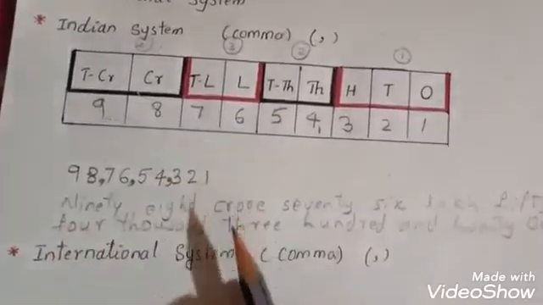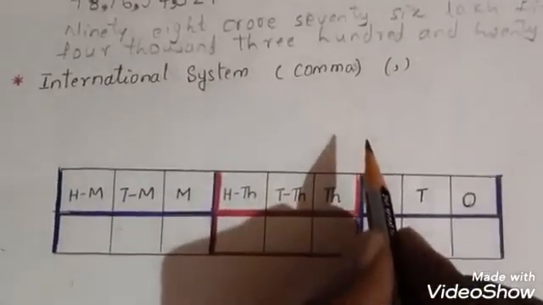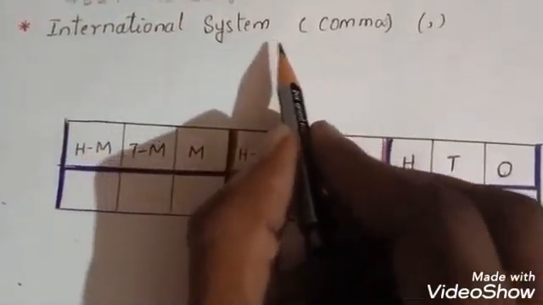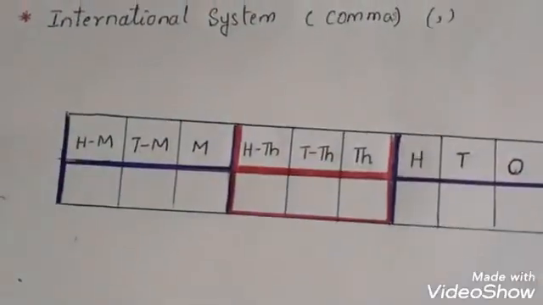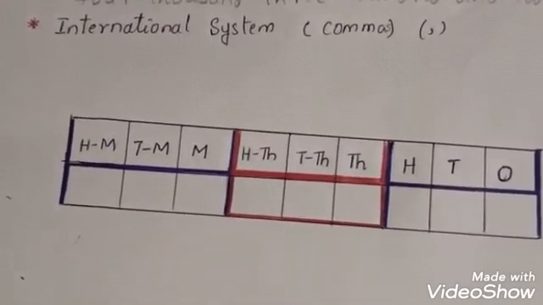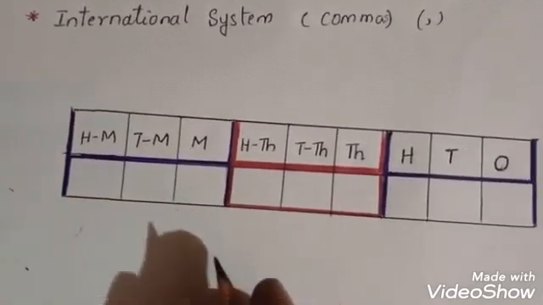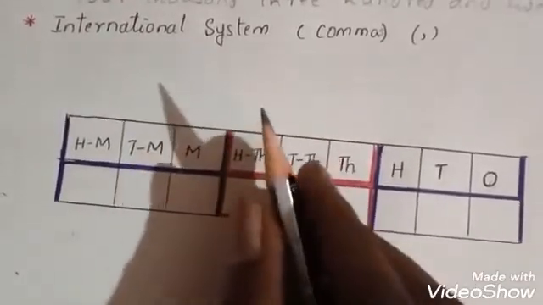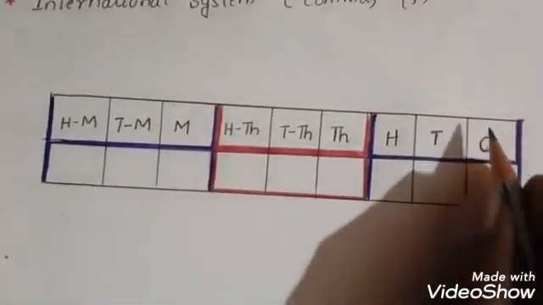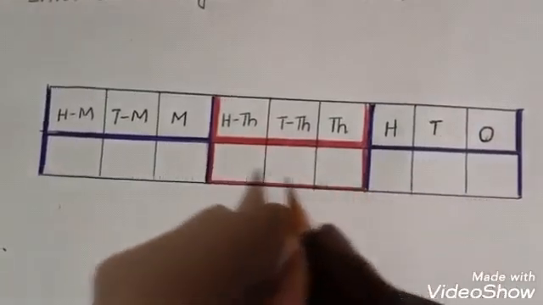Okay, and next one, children, the international system. This international system means other countries, for example America, London, Paris, any country you take. In that, what is the table? The place value table will be different. So how to read this table, children?